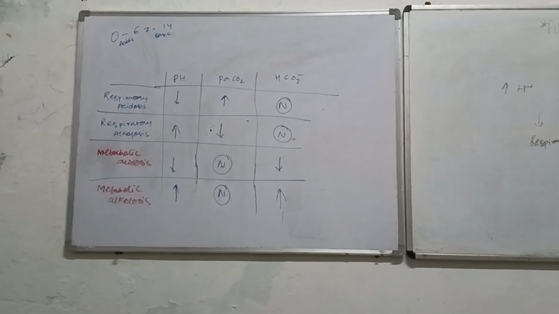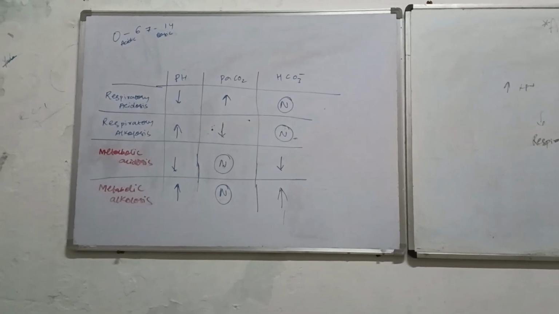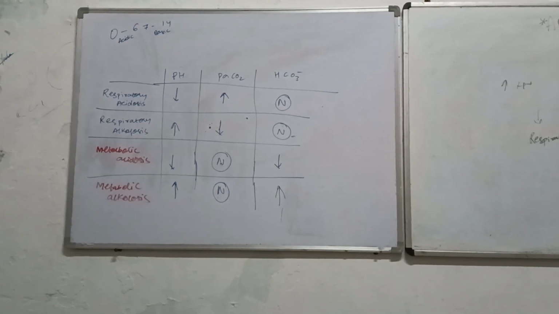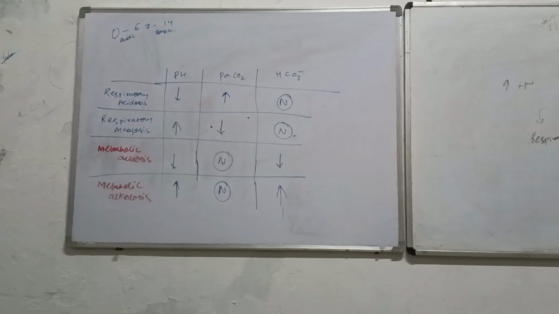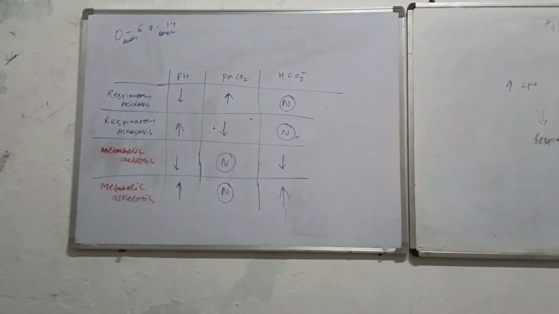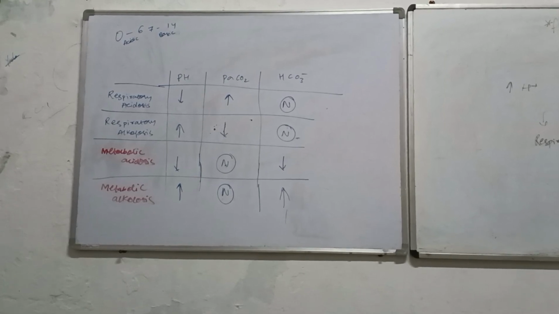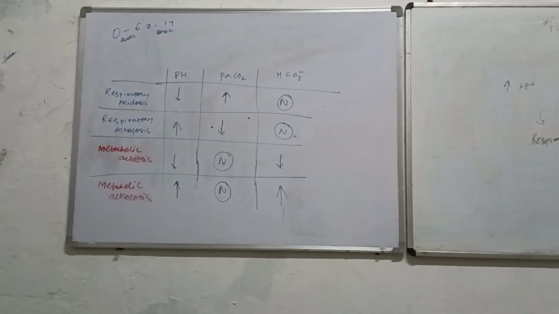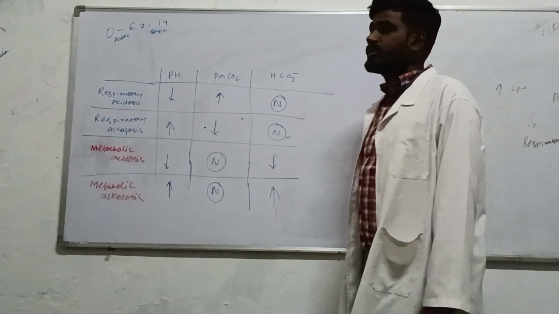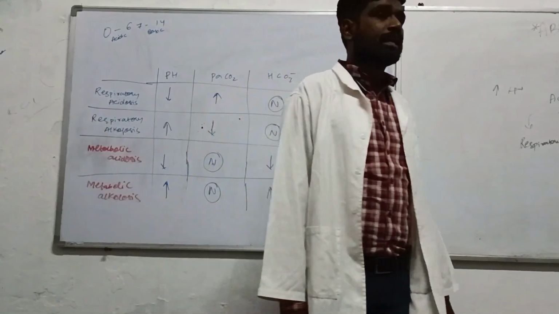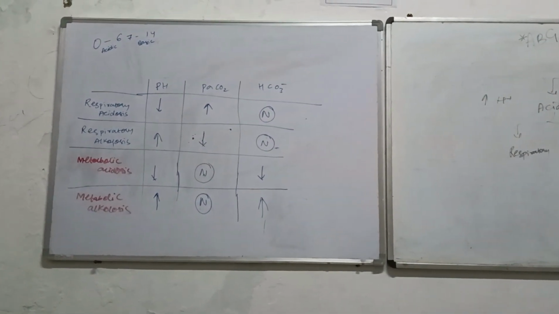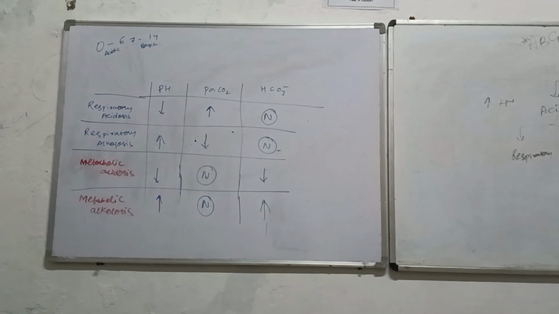Okay, there are other factors also. But I am avoiding that in order to maintain a very clear concept. When you reach the third year, we will discuss that in detail. The other factors are also there, but you only need to understand what is meant by respiratory acidosis and alkalosis, and metabolic acidosis and alkalosis. Sometimes a 3 marks question has been asked, acid base balance and disorders. Then you need to write this diagram.